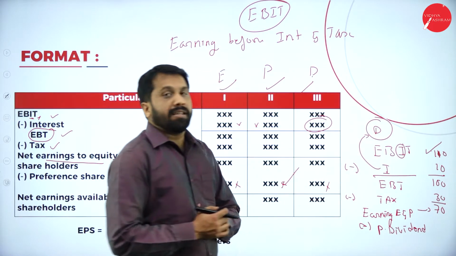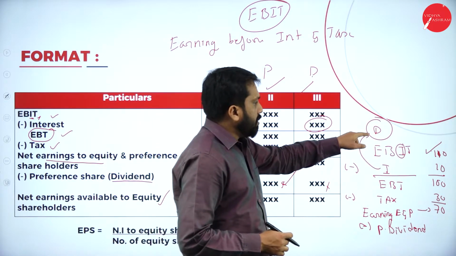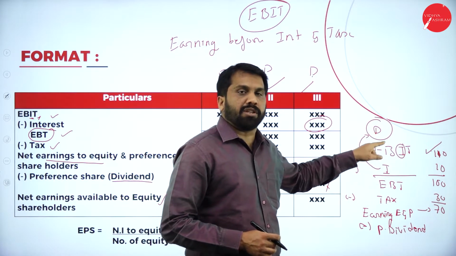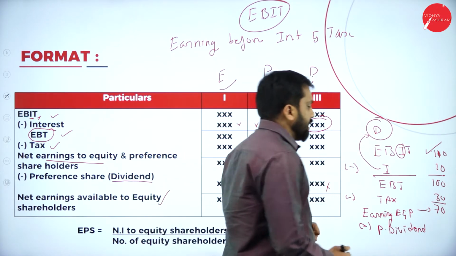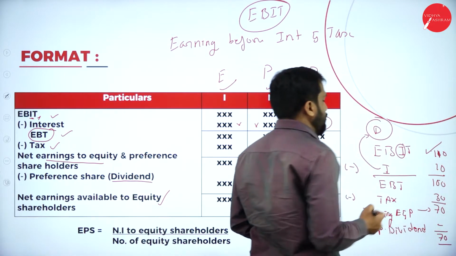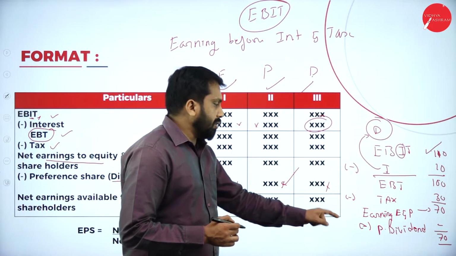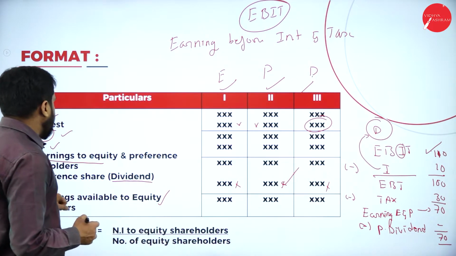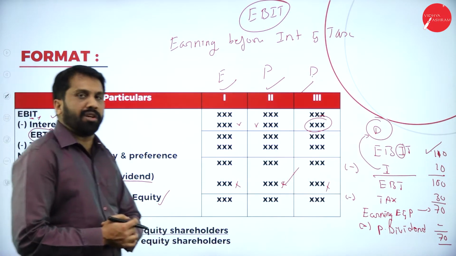Minus preference dividend. What have we taken? Debenture. Do we have preference? No, this will be blank. Your answer is how much? 70. Hope you are clear. So, this is the net earning available to equity shareholders.